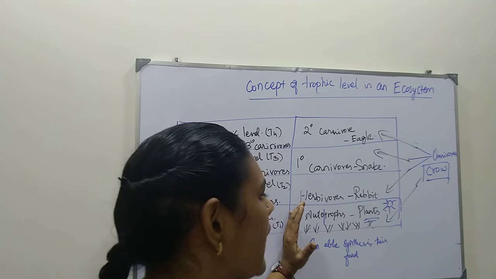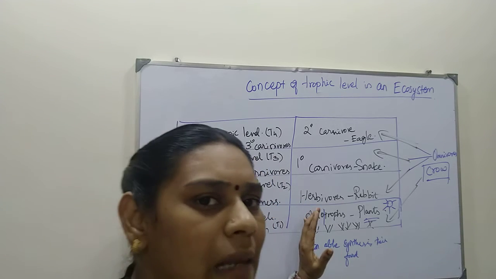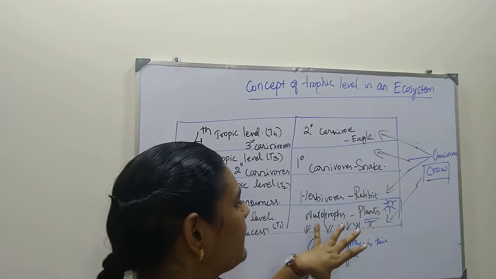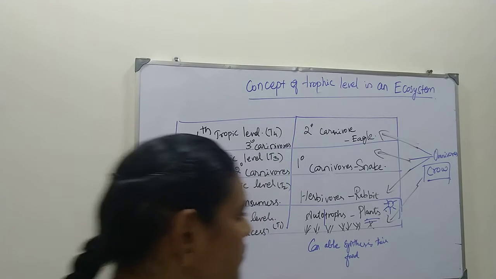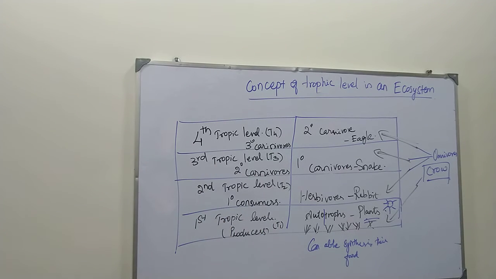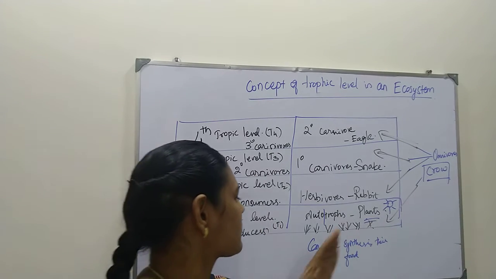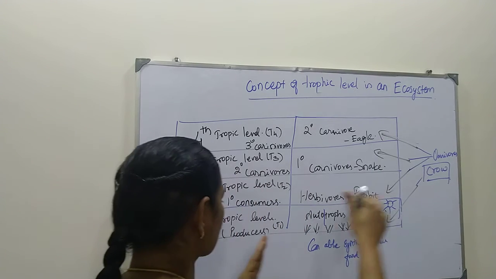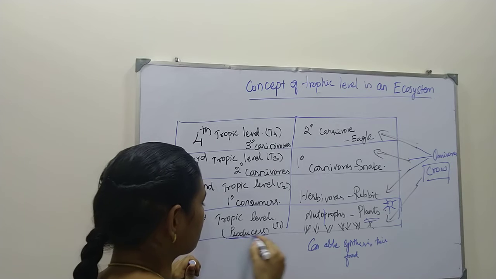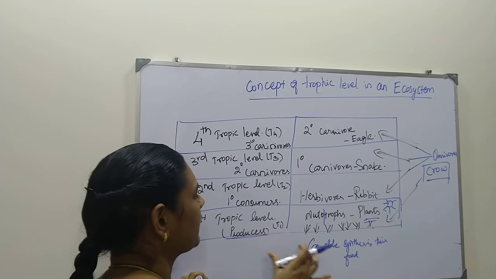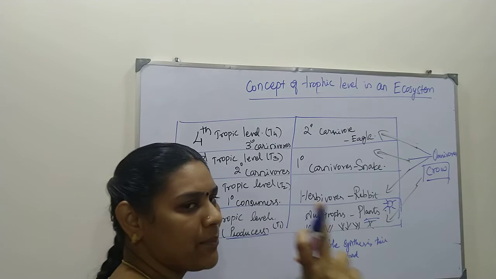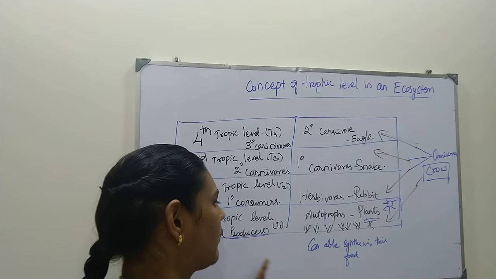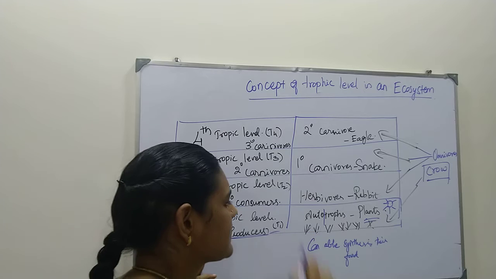They are producing the organic matter or the food with the help of sunlight. By using sunlight through the photosynthesis process, they produce food. So these plants are called producers because they are producing the food. They are in position number 1, that is called trophic level 1, or the first trophic level, or we can indicate it as T1.